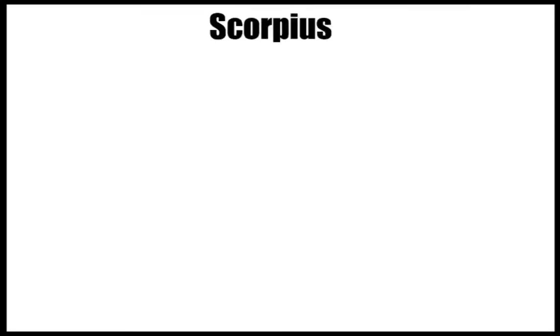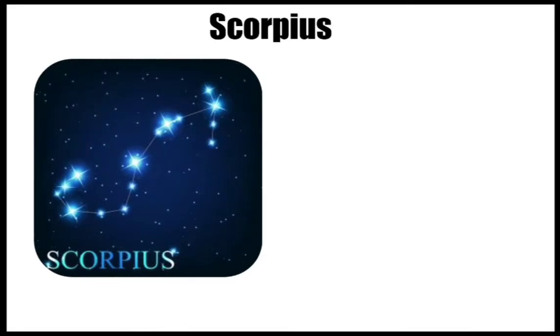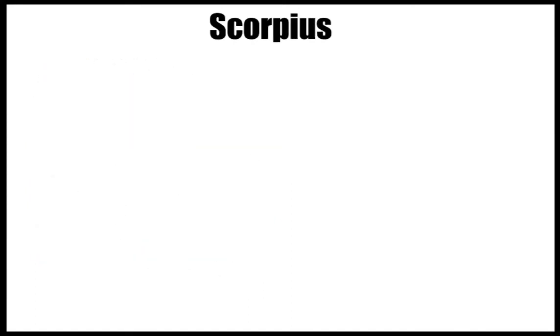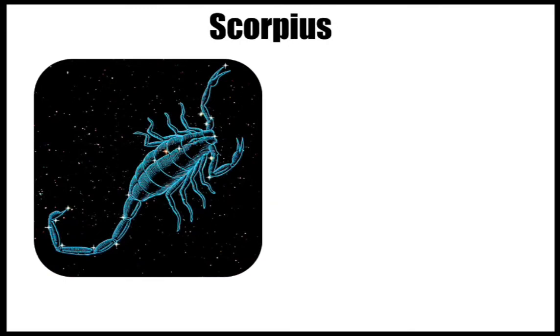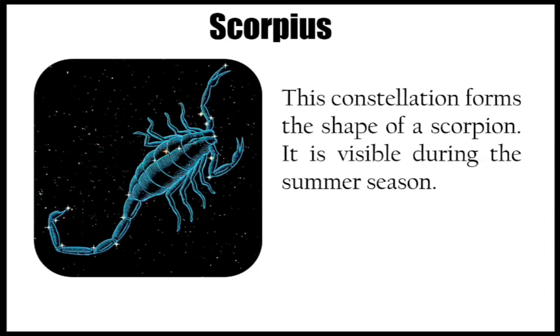One more constellation that is in your syllabus is Scorpius. Scorpius is a constellation in which 7 bright stars are present. This is the Scorpius structure: 1, 2, 3, 4, 5, 6, 7. Again it has some prominent stars and some faint stars also, and it forms the structure of a scorpion. That is why it is known as Scorpius, and yes, it is visible in the summer season.